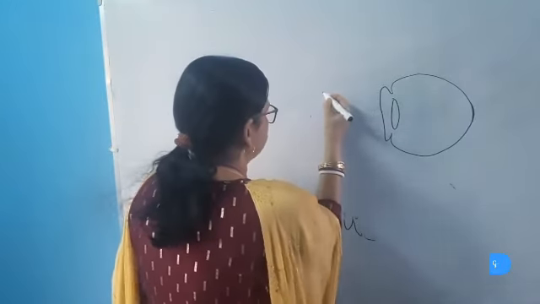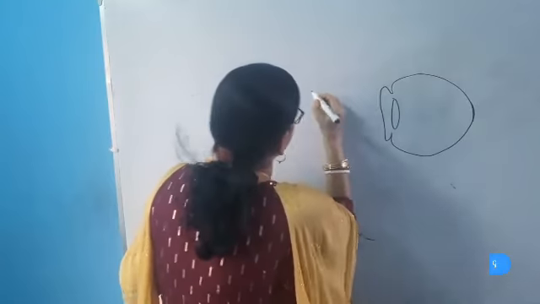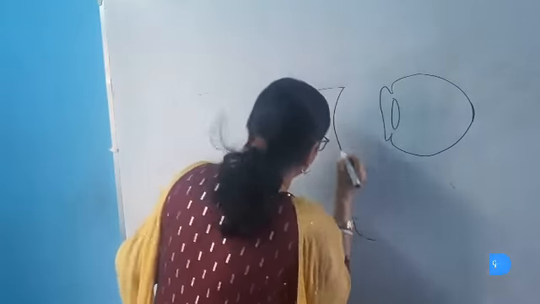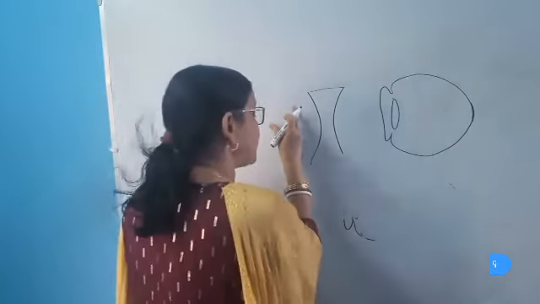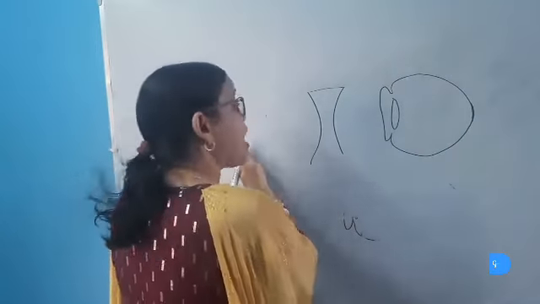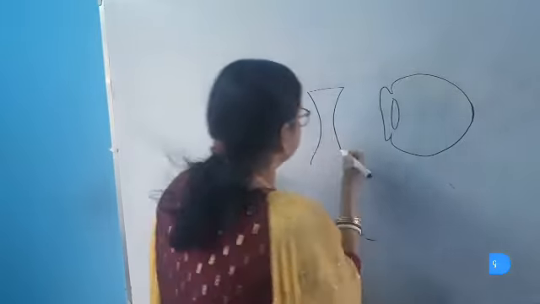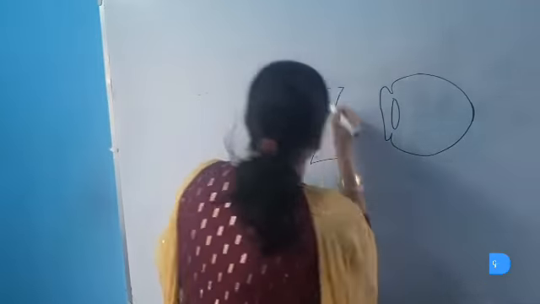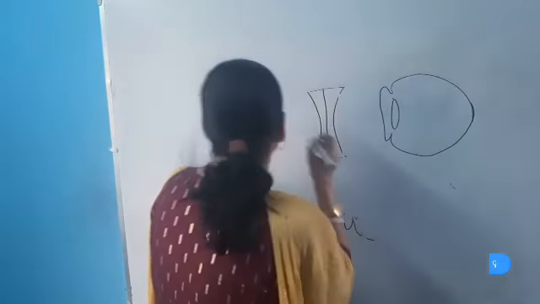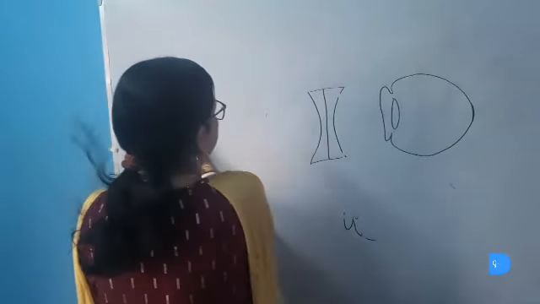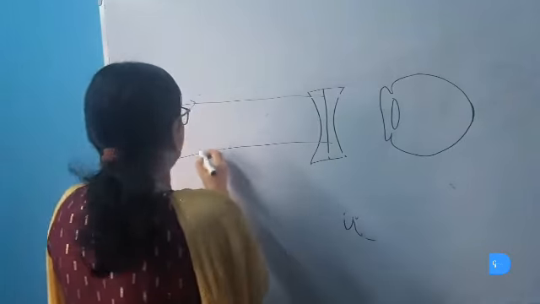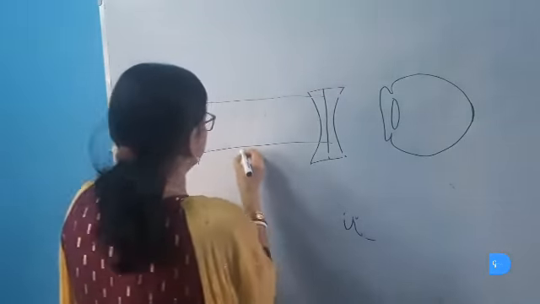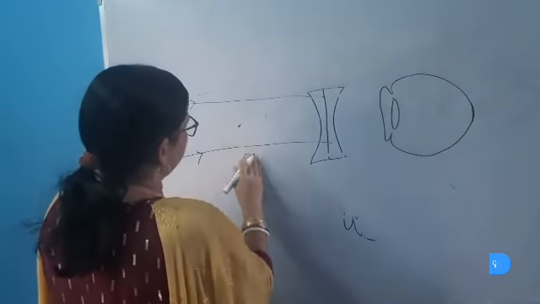Now if we place a concave lens here, of course of suitable power, it can diverge the rays of light coming from the distant object to fall on the far point of the myopic eye. This is the concave lens. Now, these are the rays of light coming from the distant object. This is the far point of the myopic eye.